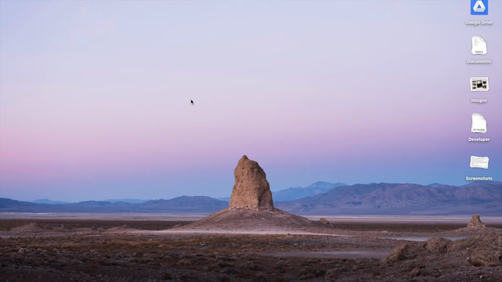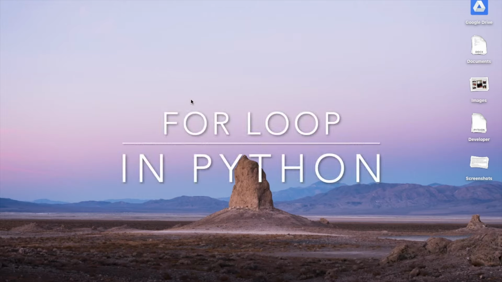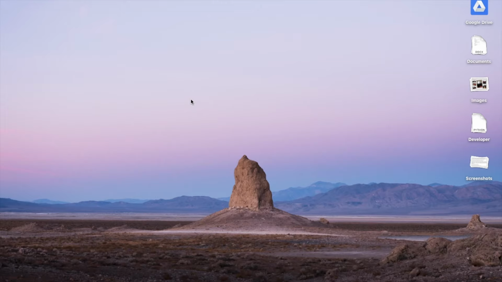Good morning. In this video, we are going to see the for loops in Python. Normally, in any general programming language, we know the purpose of a for loop: you want to do something repeatedly, with repeated iterations. That is why we need the for loop. In Python, we use a for loop and a while loop. Here we don't have any do-while. Okay, let's dive in and get our hands dirty.